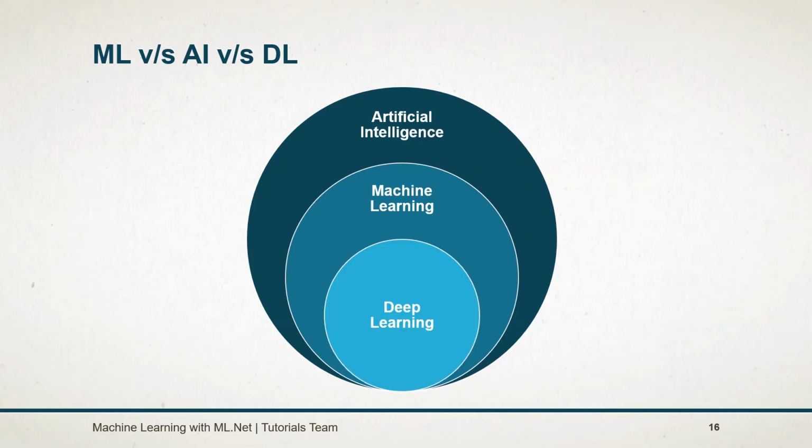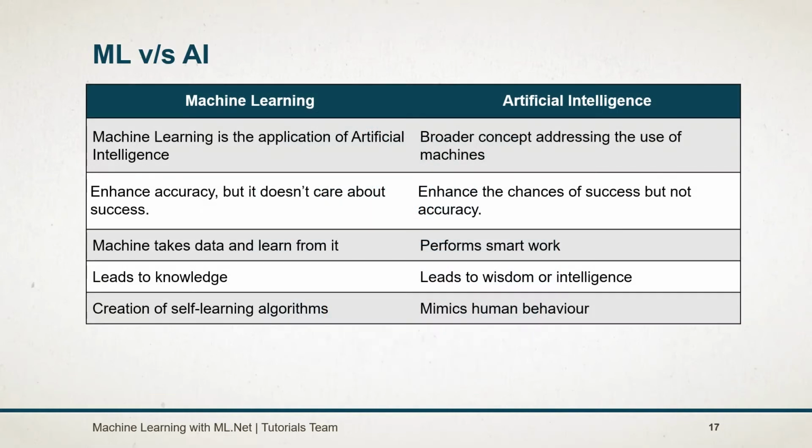Now coming over to deep learning. It is a subset of machine learning and an approach to AI. It powers the most human-like AI. Now I hope you understood the basic difference between machine learning, AI and deep learning. Let's see more differences between machine learning and AI.